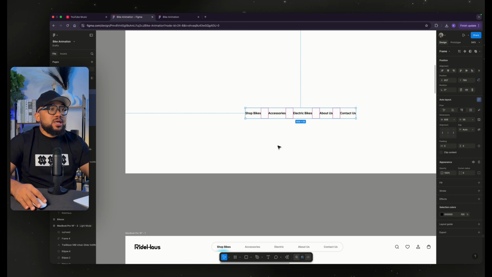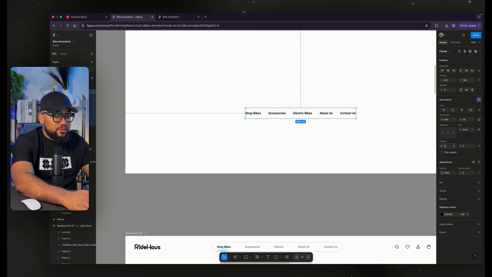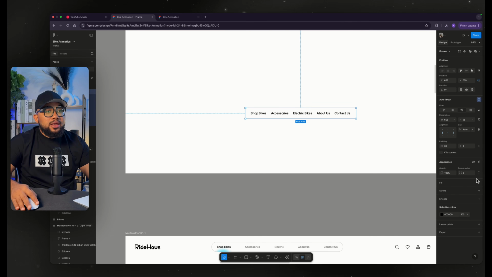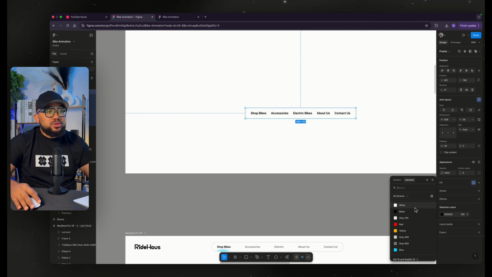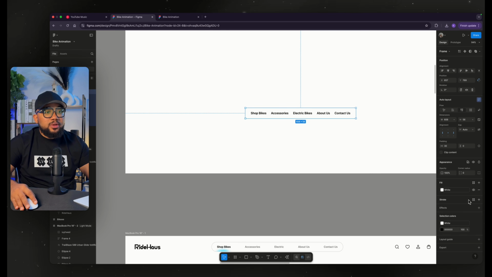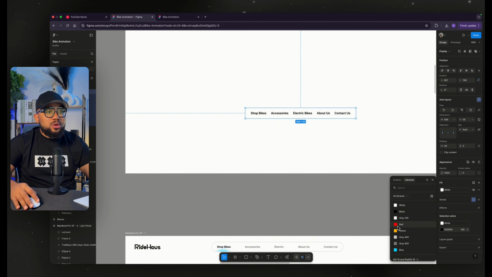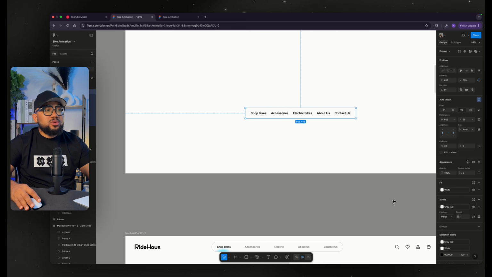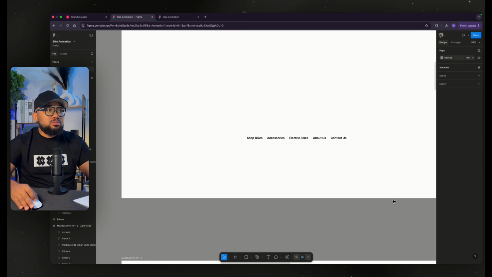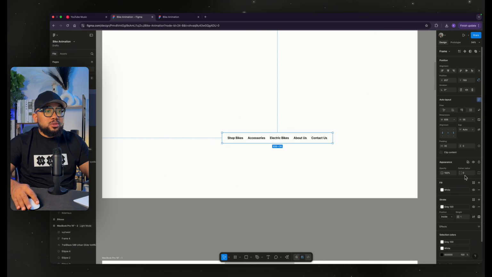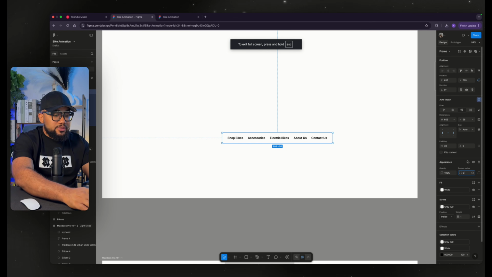So once that is done, I'm going to give a padding of 30, then get these two whites. I'm going to give it a stroke of green. So I actually defined these stroke variables. So the next thing I'm going to do is 50.